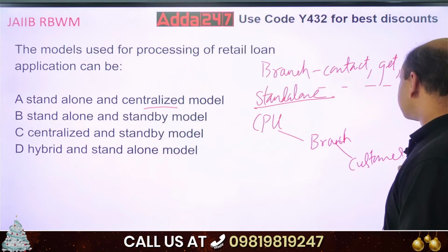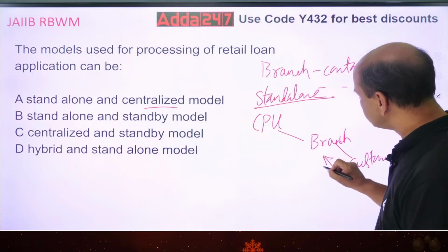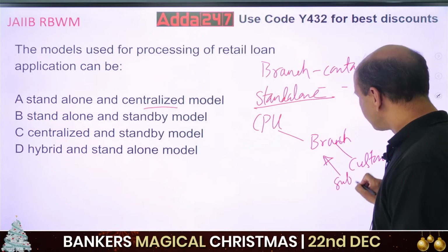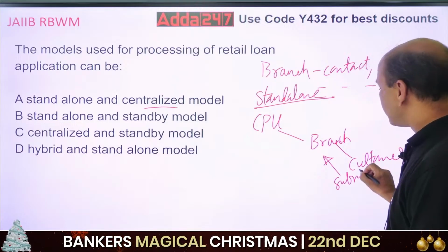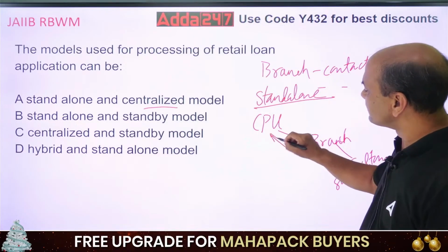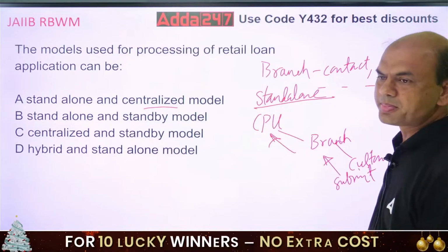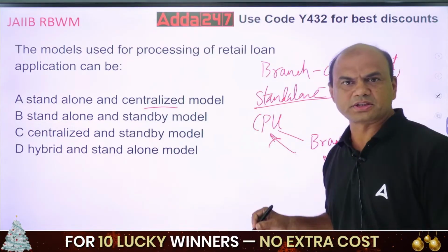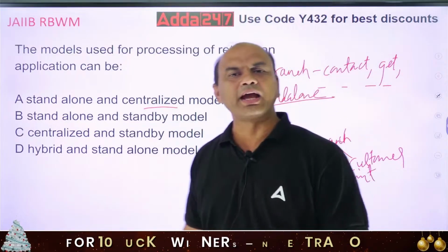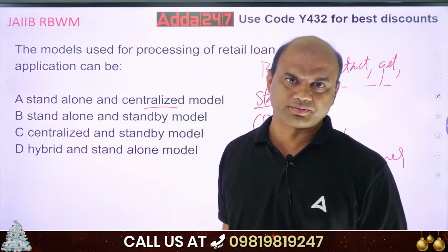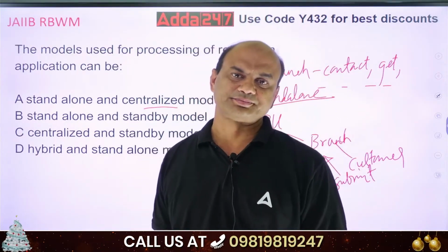Customer will submit the documents, and branch will simply transfer it to the CPU. Branch will further submit it to the CPU. Branch will not do the processing over here. Branch will act as a collecting center over here, only as a collecting center.